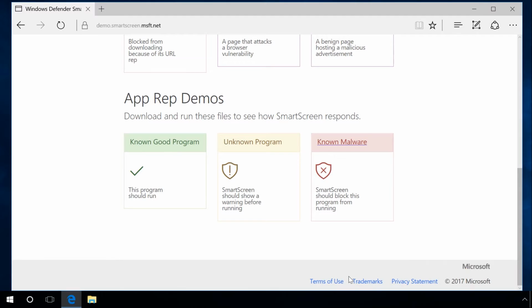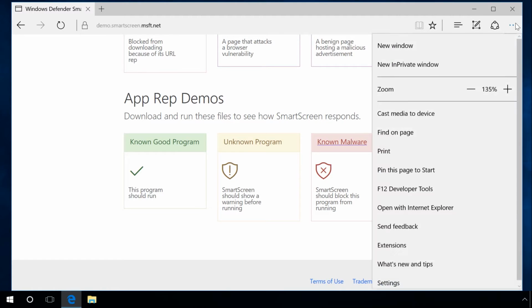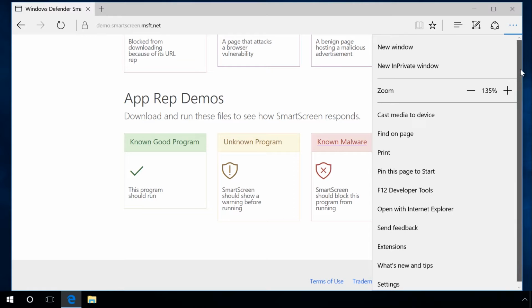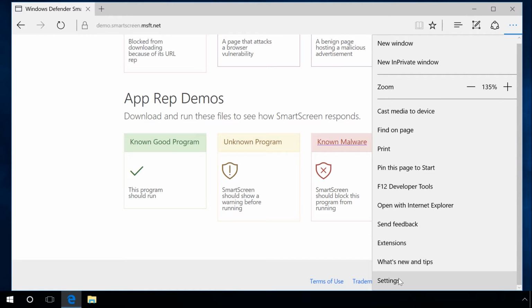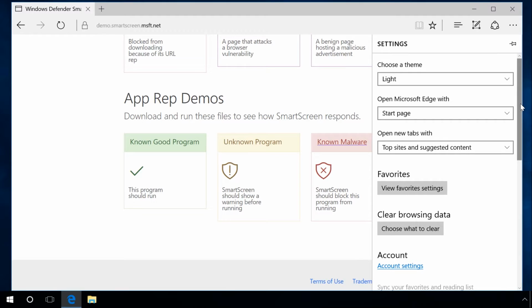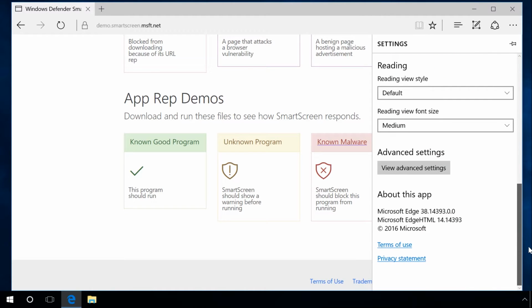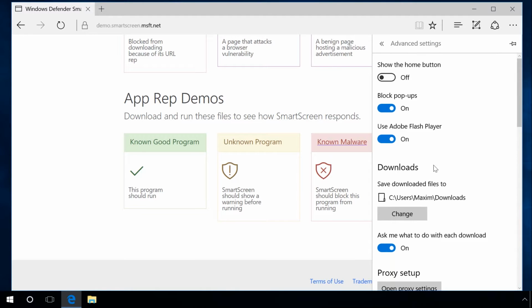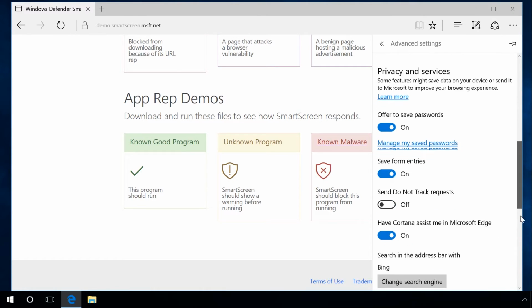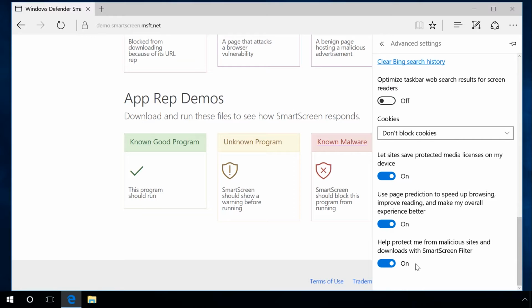If you are sure you want to run such an application, you will have to disable Smart Screen in Edge. To do it, go to the menu, Settings, Advanced Settings. In the line Help protect me from malicious sites and downloads with Smart Screen filter, set the slider to Off position. After that, Edge will not prevent you from running suspicious programs and web pages.